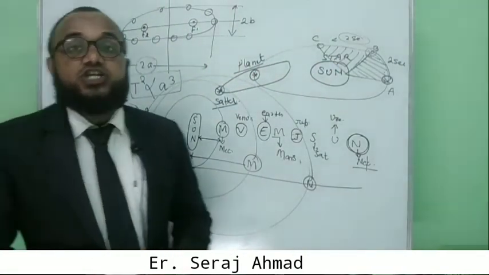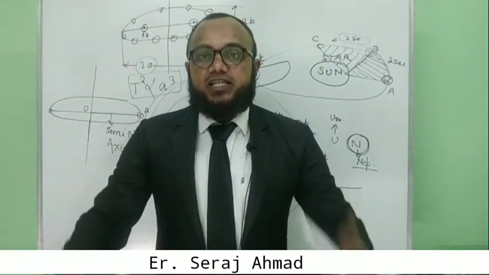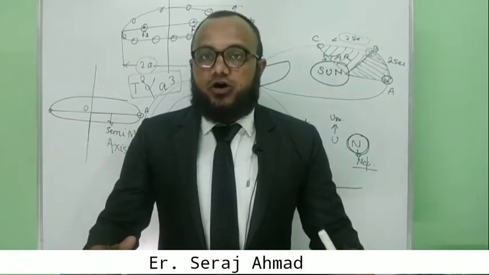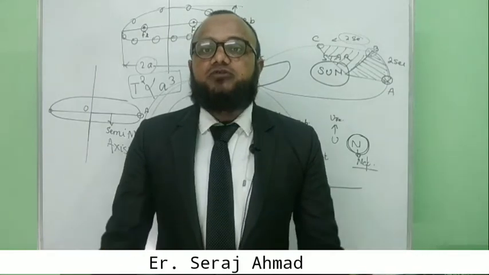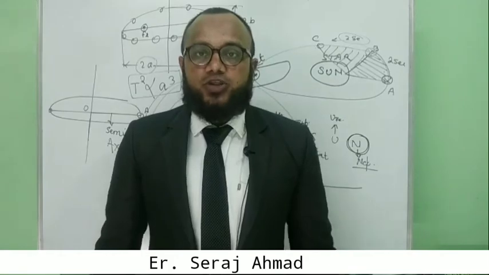So for the explanation of the speed or time period of any planet, Kepler gave three laws. The first law is the law of orbits, the second law is the law of area, and the third law is the law of time period. Hope the question is clear.